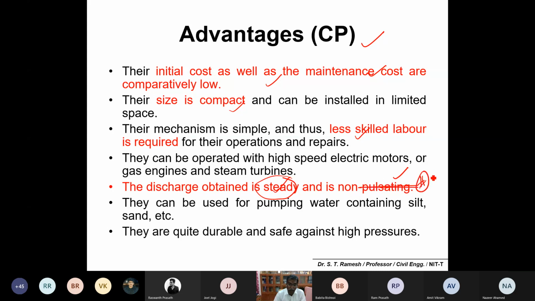If you switch on a pump, you get a continuous water output, and you need not worry if the water contains a slight amount of silt and clay. It will also pump silt and sand material mixed with your water. You need not worry much, and these pumps are highly durable and safe against high pressure. Please make a note of these advantages of a centrifugal pump.